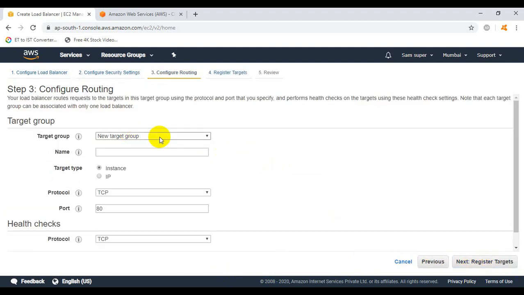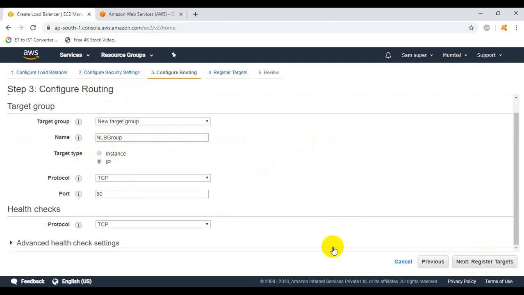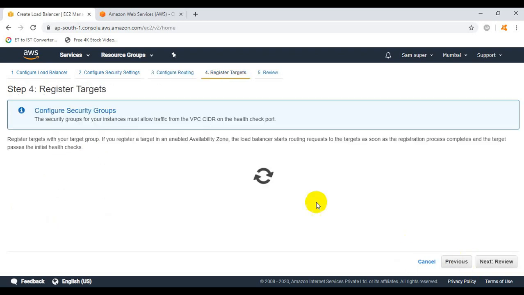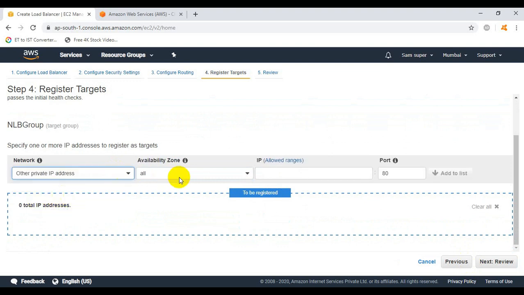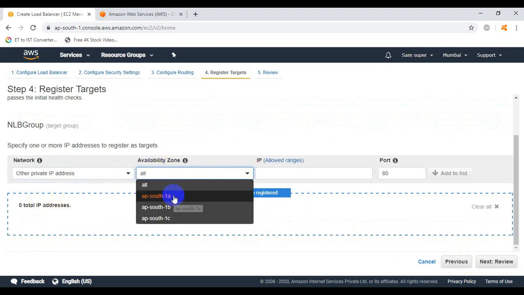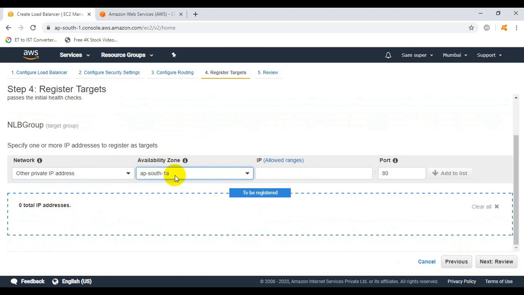Next, enter the name of the target group. You can assign any name. I will assign the name NLB group. Here, instead of choosing instance, I need to choose IP. Now click on next. Under the network, click on other private IP address. Under the availability zone, choose 1A, data center 1A. Now we need to enter the IP address of EC2 instance 1, or web server 1.